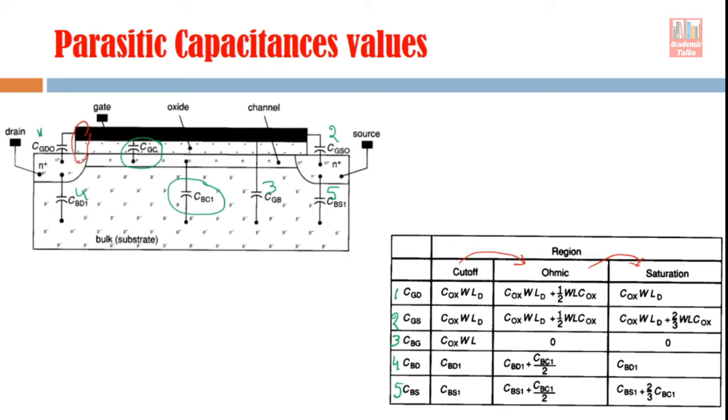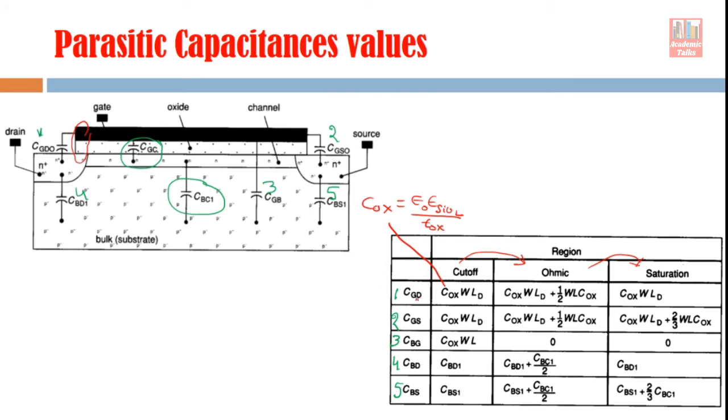So whether it is in cutoff or in any other region, this capacitive component will always be present, because it is because of the structure of the device. So the value of this is C_ox W L_D. C_ox, you know, was capacitance per unit area, and it was epsilon naught times epsilon SiO2 divided by T_ox. T_ox means thickness of oxide.